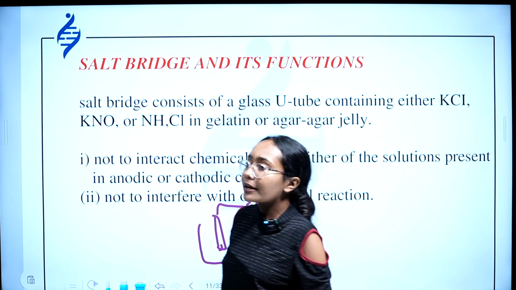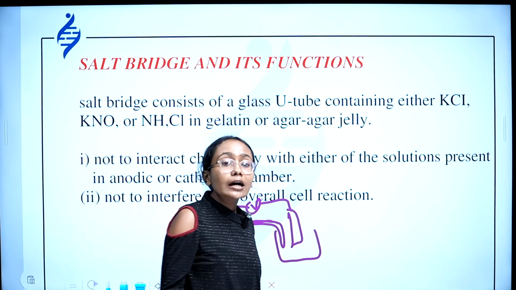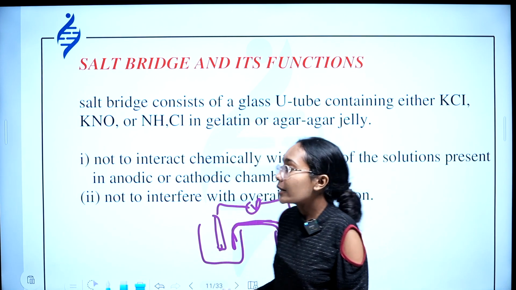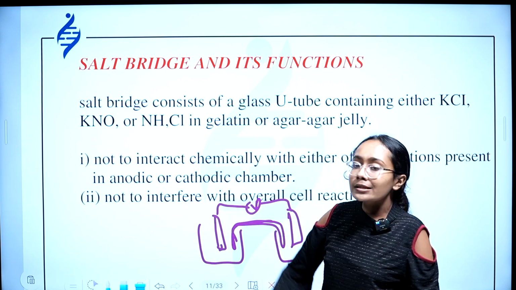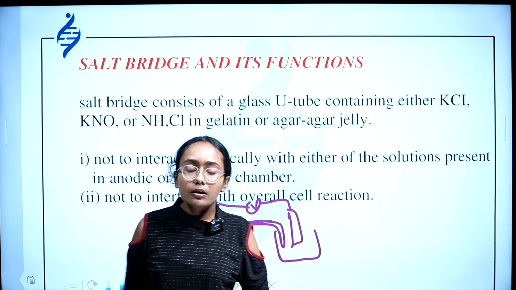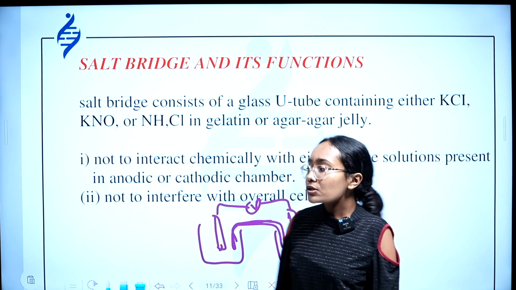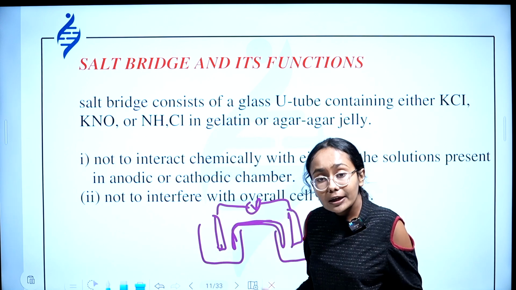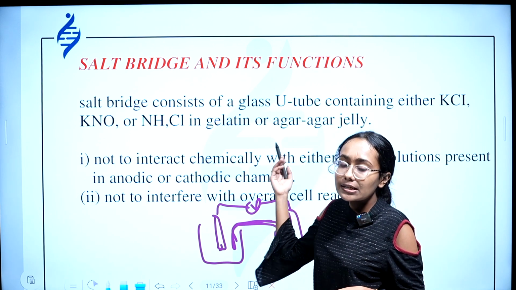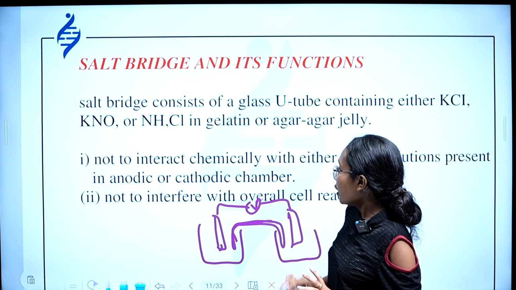The salt bridge is made up of inert electrolytes along with gel-like substances like agar-agar gel, gelatin, etc. Because inert electrolytes have a tendency to flow, they may fall into the electrolyte solution and disturb the system. So as to avoid such a problem, we use agar-agar gel or gelatin with inert electrolytes like KCl, NH4Cl, etc.